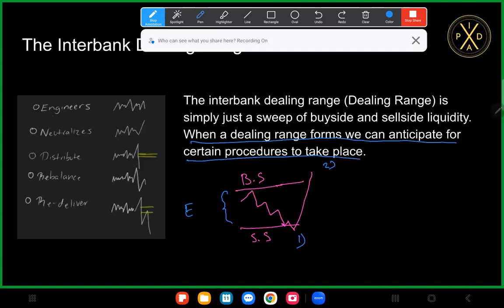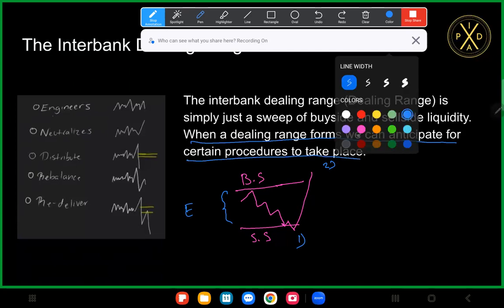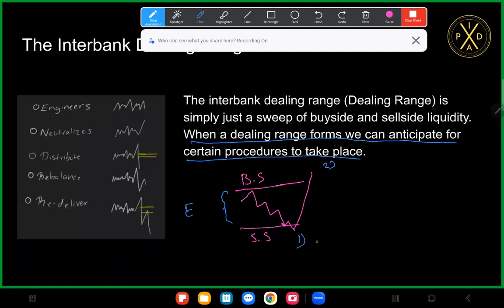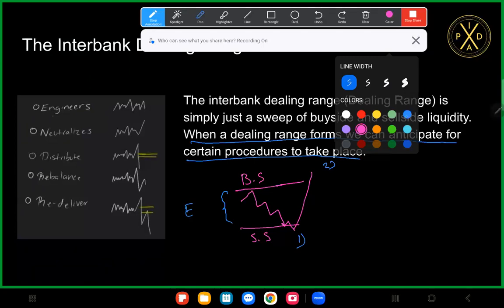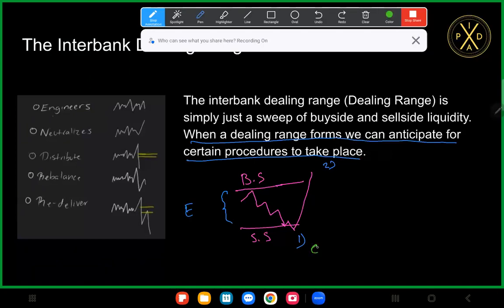Now remember, when I say that when a dealing range forms, we anticipate certain procedures to take place. So what are those procedures? Well, we took out external range liquidity. Now we need to go back for internal range liquidity. So basically that just means that we need to go back inside the range and then form phase 3.